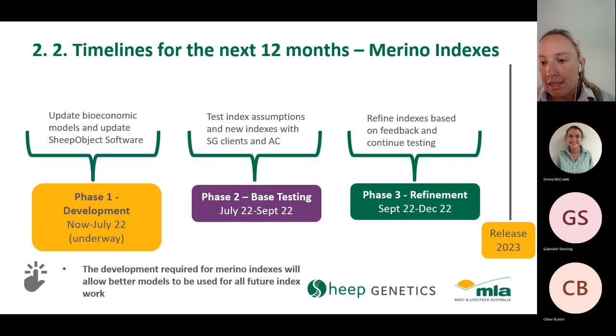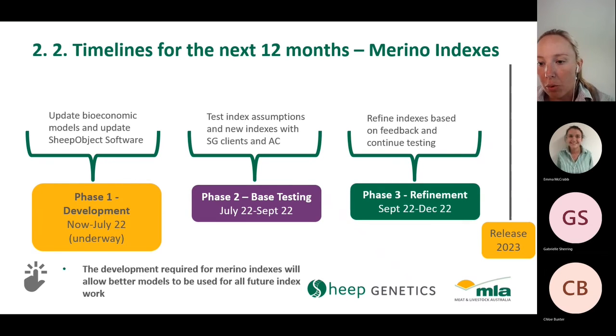That base testing period is expected to be conducted between July and September, and from that we anticipate there will be feedback that we want to include and refine on. So between September and December, we'll be refining those indexes based on the feedback received, continue testing that with our users, ready for the new indexes to be released in 2023.